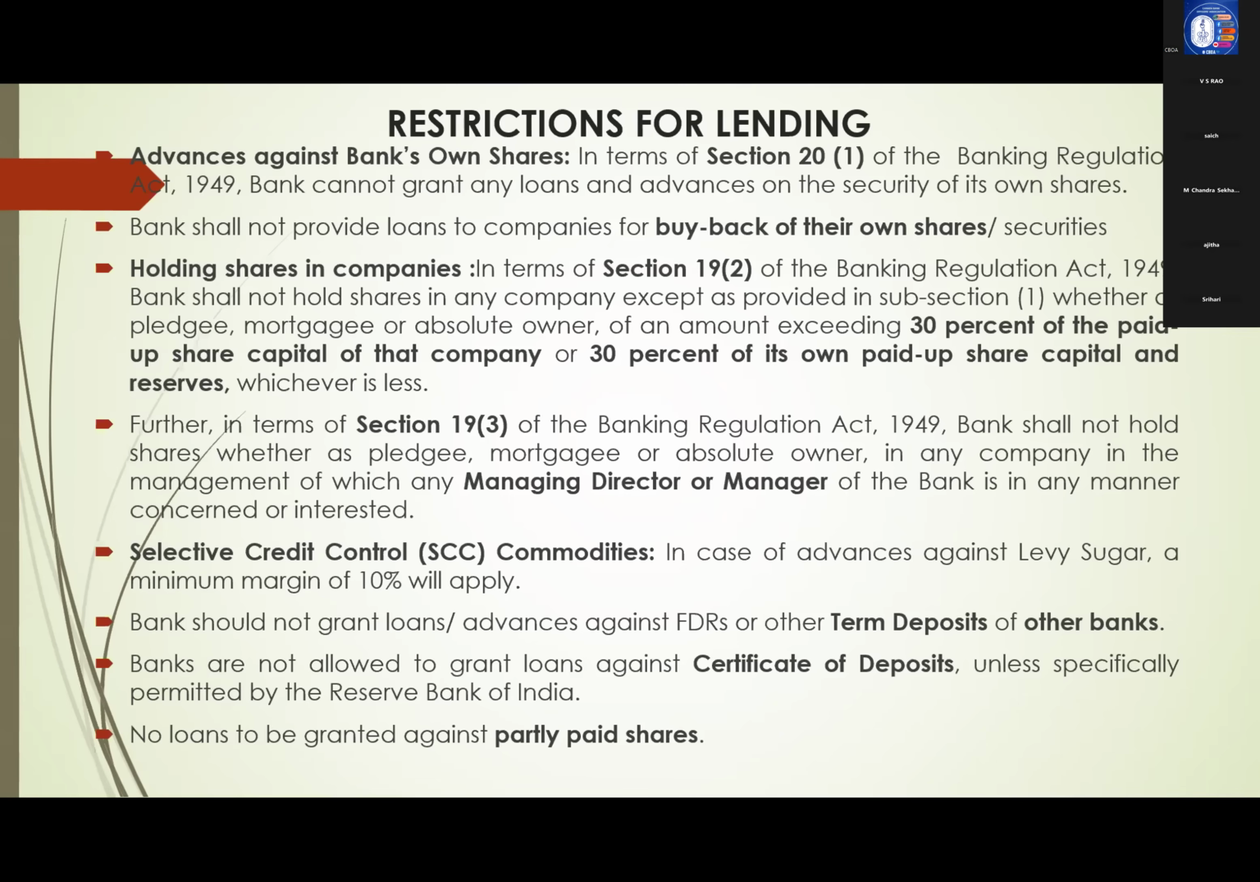That is what it is. So many items were there earlier. Now only sugar is there. Earlier oils, cotton were there. Now all removed. Only sugar is there now in SCC commodities. Remaining all removed. So in case of advances against levy sugar, a minimum margin of 10% will apply.